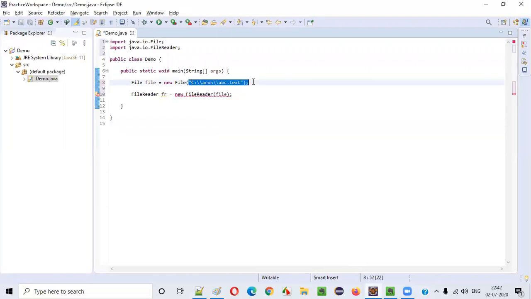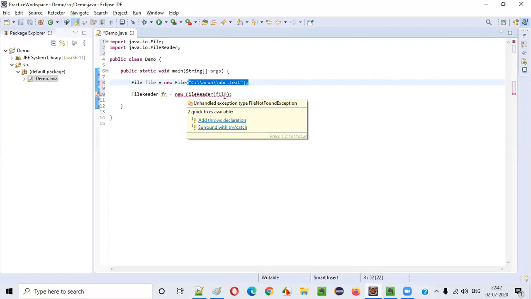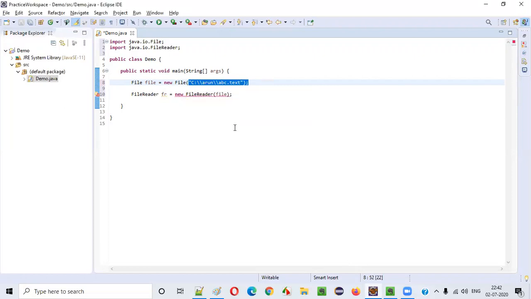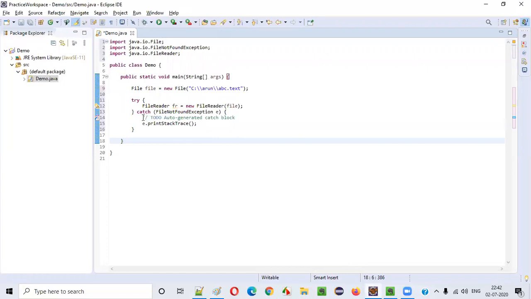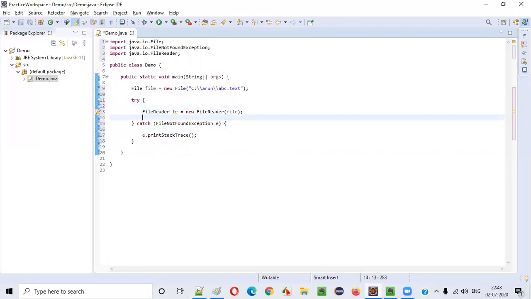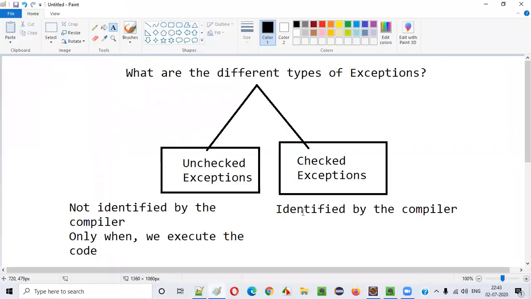What if this particular provided file is not available? Then it's asking us to handle the exception in advance. I am not getting this exception during runtime, during the execution of the program. But before that itself, the compiler is saying there is an unhandled exception type, that is FileNotFoundException, and it's asking me to put try catch blocks. When I put this, the exception will be handled. So there is a possibility of exception, try to handle it. Simply the compiler is saying that. Such kind of exceptions are known as checked exceptions.